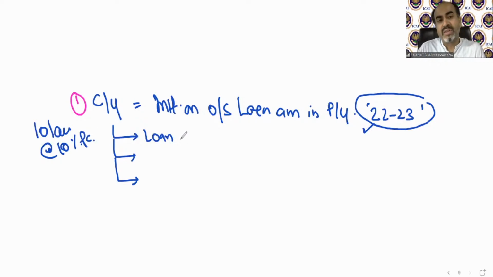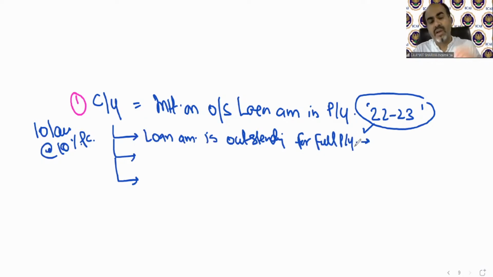So in the question, there might be cases when the loan amount is outstanding for the full previous year. The same loan amount is outstanding during the full previous year. That means in the current year, there was a loan of 10 lakh rupees, 10% per annum, and it is due or outstanding for the whole year. So in this scenario, the current year interest will be 10% of 10 lakh rupees. That will be 1 lakh rupees. It's as simple as that.